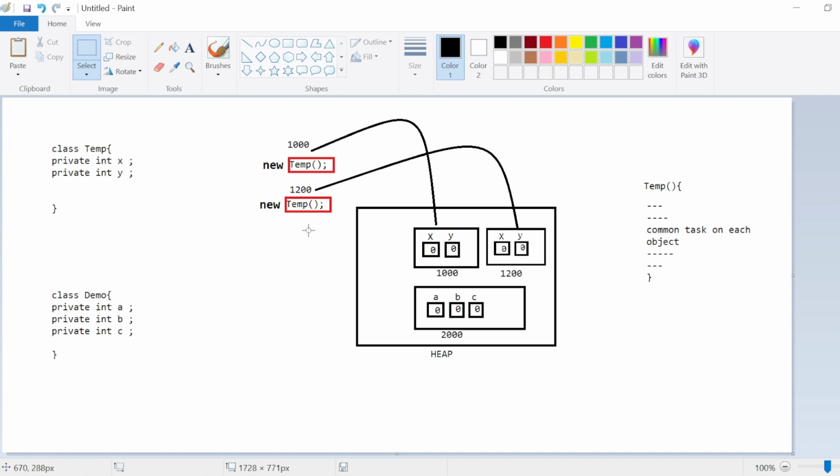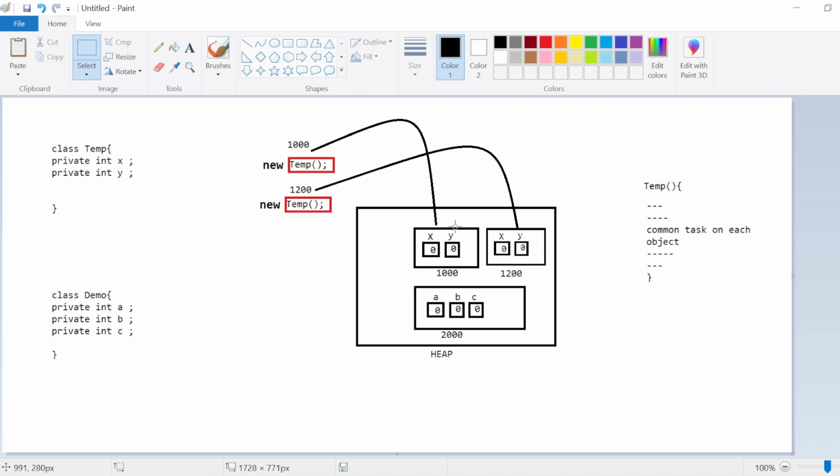Similarly, for the second object, you will receive 1200, which is the reference for the second object. Every single time you create an object, the constructor will execute and the JVM will return the object reference from your constructor to the same place where you define the calling of the constructor. In that way you receive that object reference, and once you receive it, you can use that reference to access the instance data members inside that object.